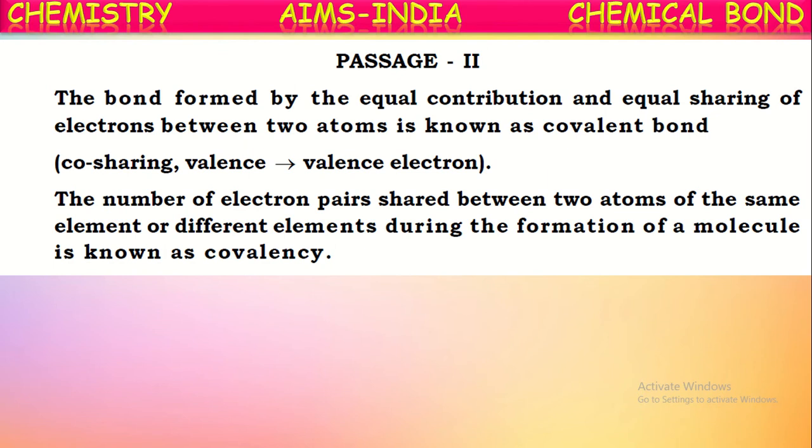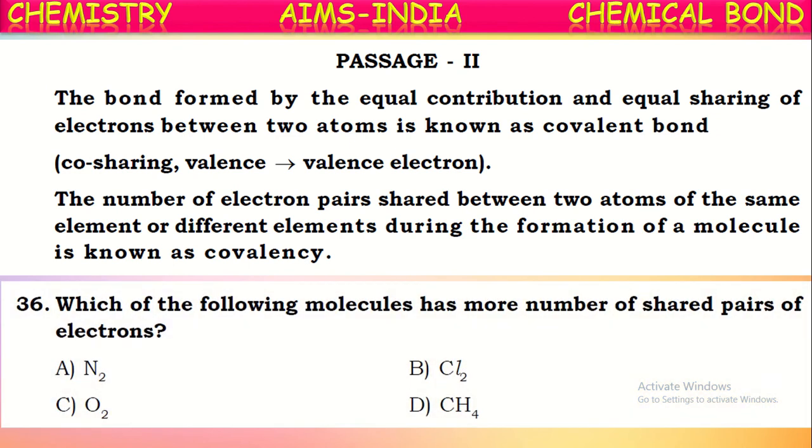The bond formed by equal contribution and equal sharing of electrons between two atoms is known as a covalent bond. Okay, about the covalent bond, they're going to give some questions here. See the first one. Which of the following molecules has more number of shared pairs of electrons? Shared pair of electrons means the pair of electrons participating in the bond formation. The pair of electrons present in the valence shell of an atom and not participating in the bond formation is called a lone pair. Now they're asking about shared pairs of electrons.